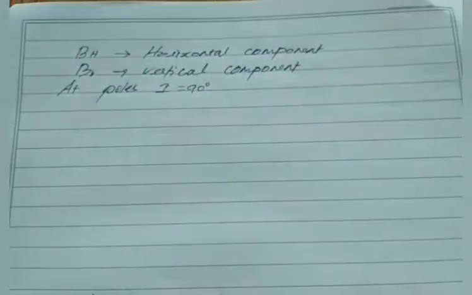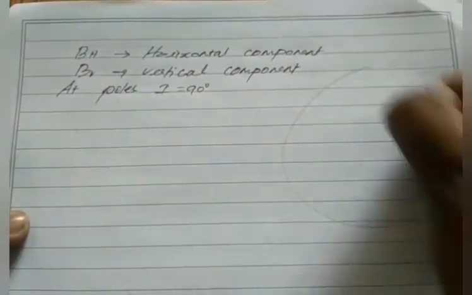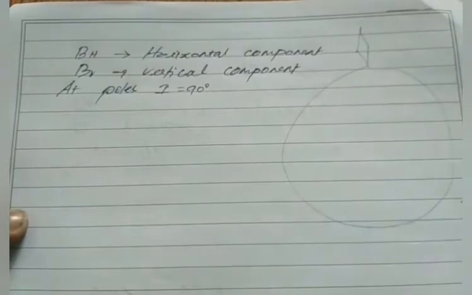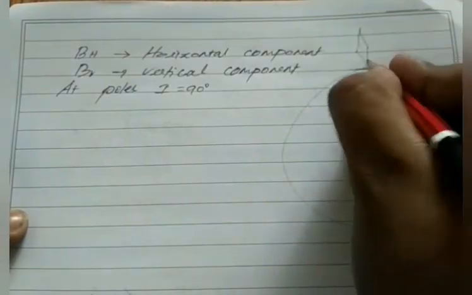If we take poles, at poles what is our angle of inclination? As I said already, at poles we have I equal to 90 degree. It falls vertically like this. If this is our earth, so the magnetic needle rests like this on the poles. So with the horizontal earth magnetic field, it creates an angle of 90 degree.